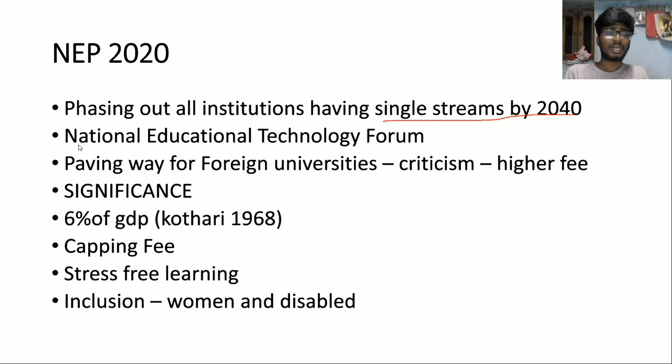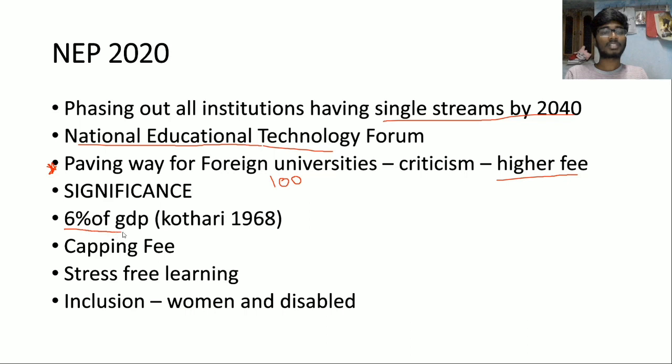And the next thing is they are going to establish this National Education Technology Forum for transfer of technology. And another important and slightly controversial thing here is paving the way for foreign universities. The draft said, as I remember, that they'll give permission to around 100 reputed foreign universities for establishment in India, but there is a criticism here that they might charge higher fees, and this might make education inaccessible to the citizens of India, and this actually defeats the purpose of this policy.